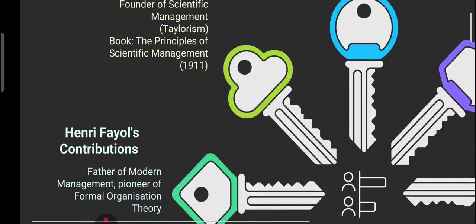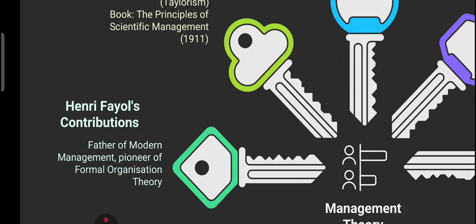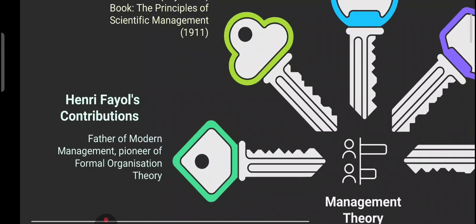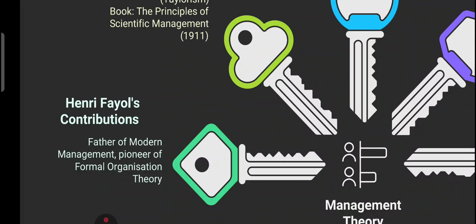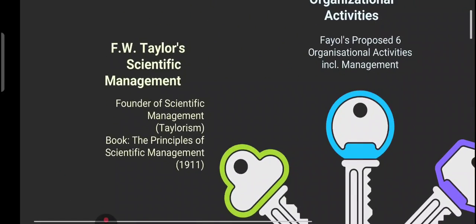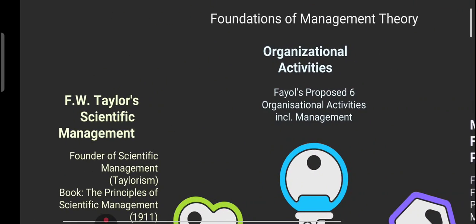Then we have Henry Fayol's contribution. So friends, Fayol is celebrated as the father of modern management. Remember, who is called father of modern management? Henry Fayol. Who is called father of scientific management? F.W. Taylor. So Henry Fayol, father of modern management. He pioneered formal organization theory and highlighted the importance of planning, organizing, commanding, coordinating, and controlling in management. So that is Henry Fayol's contribution, right? And F.W. Taylor's Scientific Management Theory.